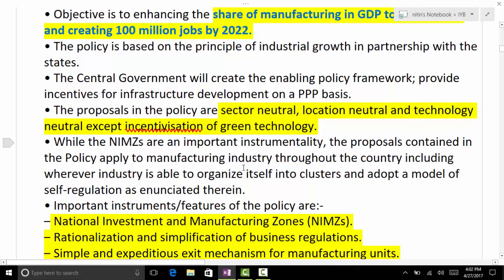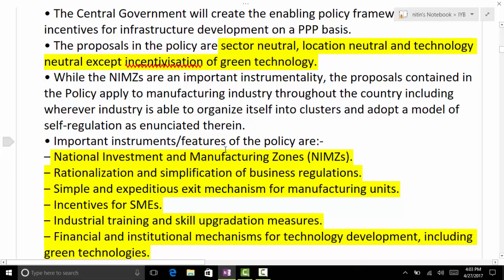Though on one side it is sector neutral and location neutral, on other side it also proposes NIMZ on the cluster based approach. There was a question in PT last year. I'm not sure, but this is important, it can be a question.